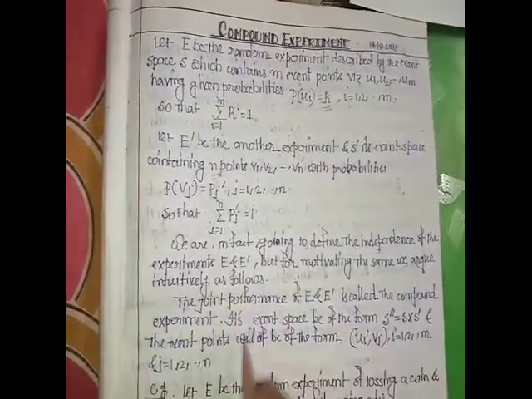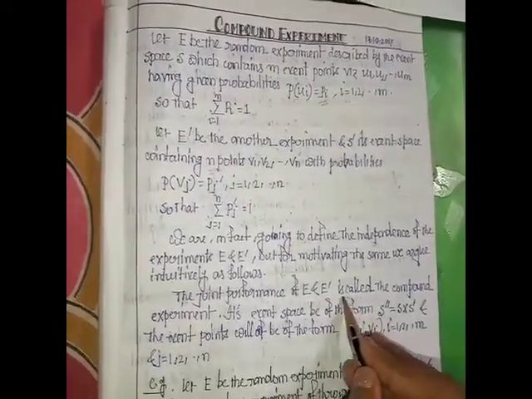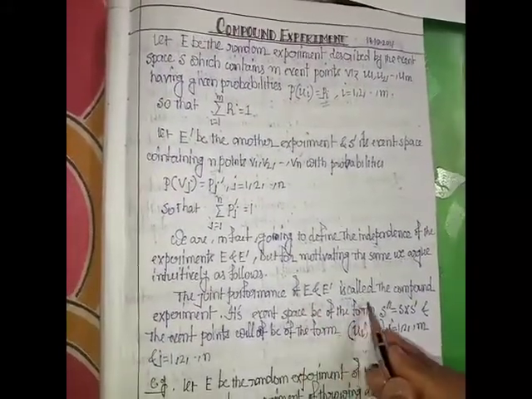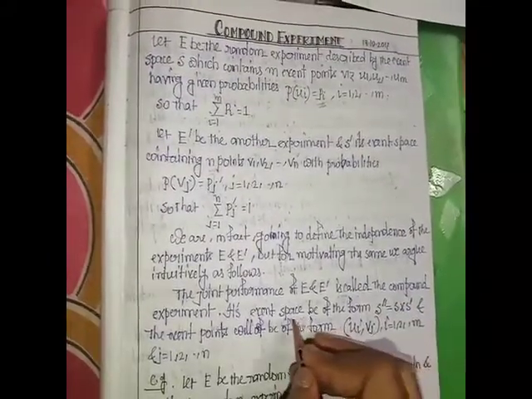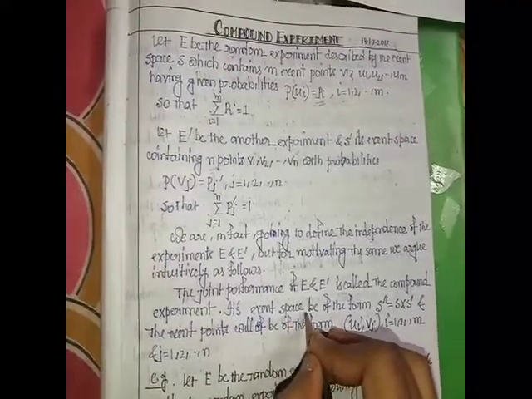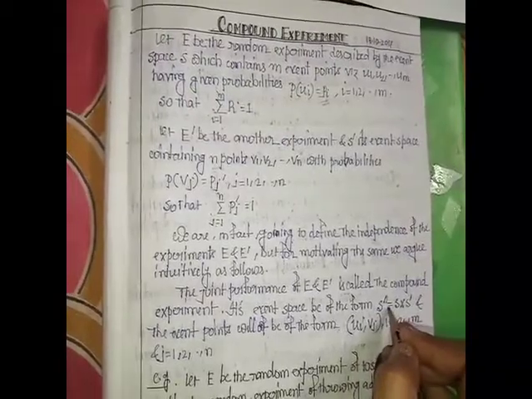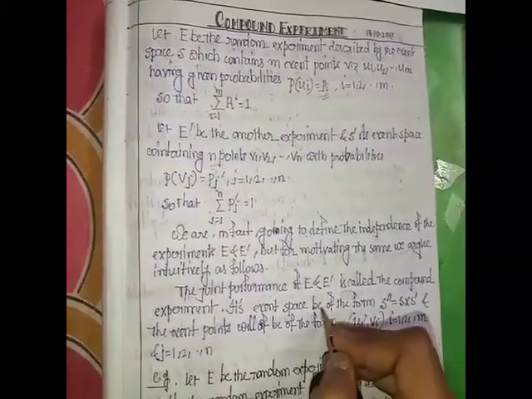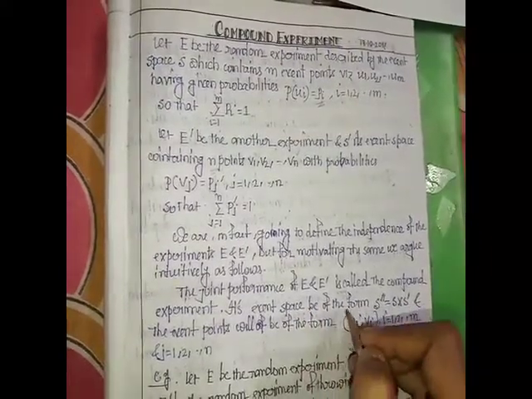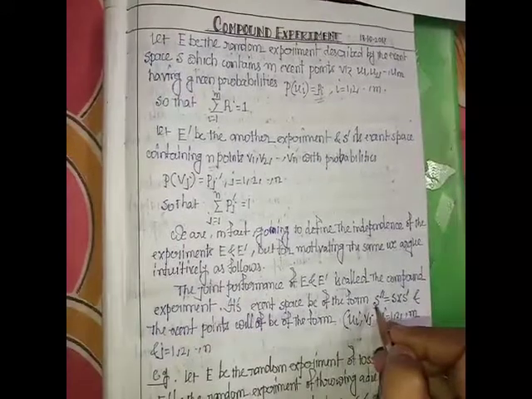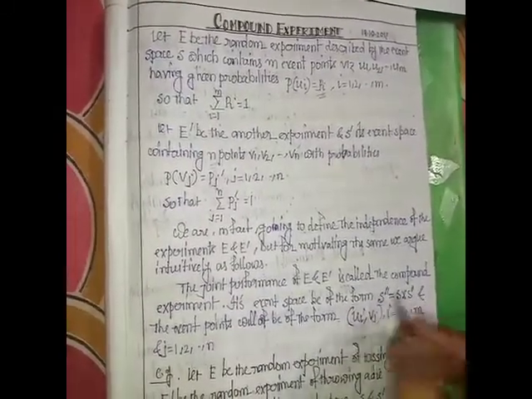Then the joint performance of E and E dash is called a compound experiment. The event space or sample space of the compound experiment is of the form S double dash equal to S cross S dash.